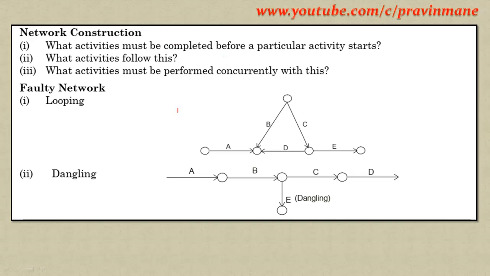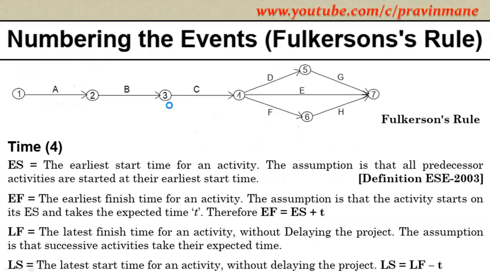Then network construction. This is a faulty network. Network arrows should always be forward. This type you can't show. This dangling we cannot show. This is the wrong network.